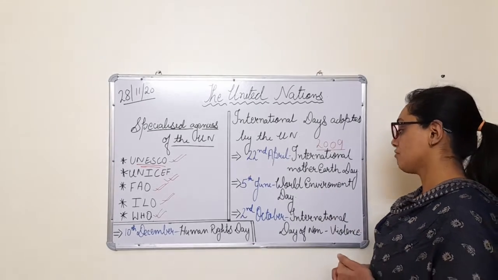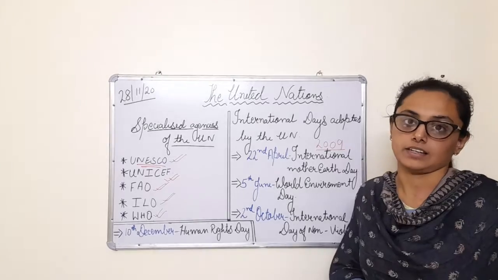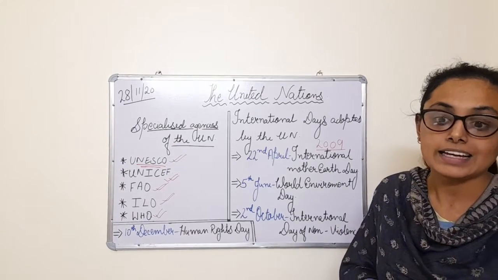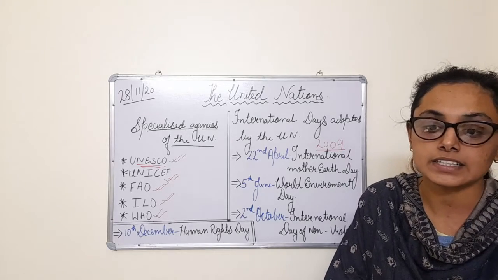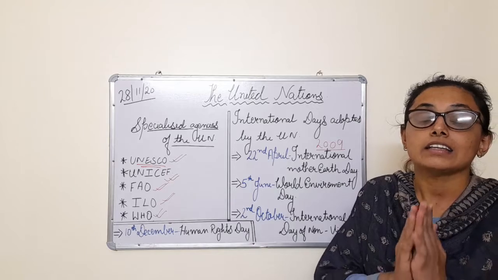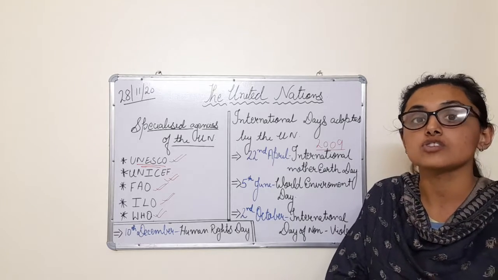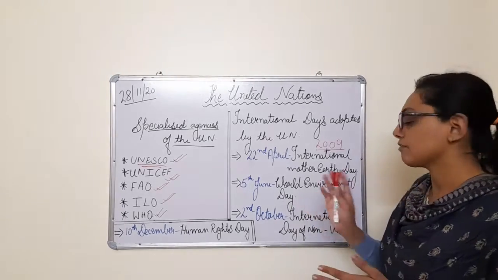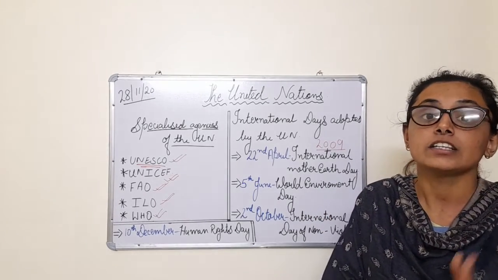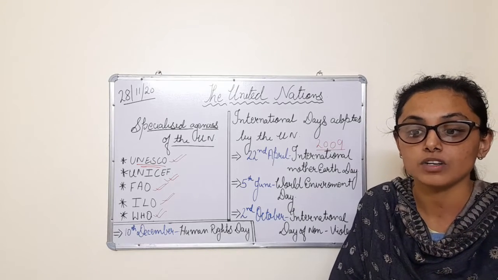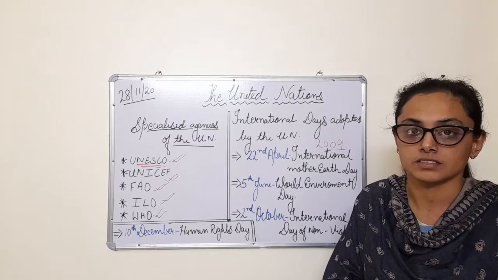Next, children, we have World Environment Day, which is celebrated on 5th June. And it is celebrated from the year 1972. That was the year when the UN adopted 5th June as World Environment Day. And the first theme of this World Environment Day was Only One Earth.